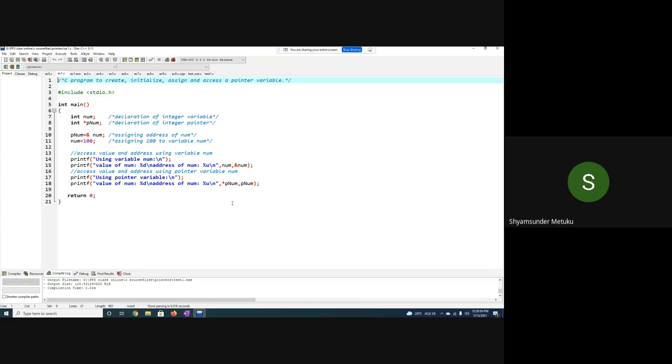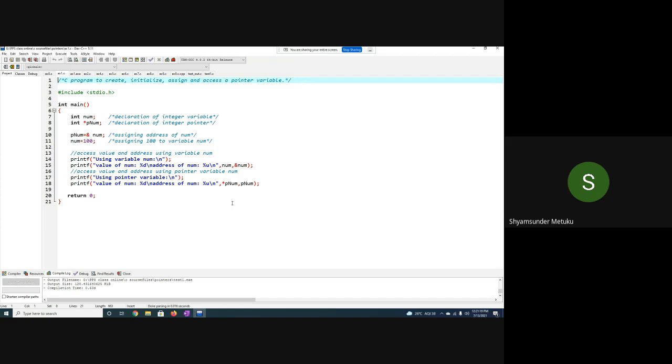Because I can access the value of the number by using the pointer pnum by attaching a star, isn't it? Star will have multiple meanings. When you use the star inside the declaration, it will act as a pointer. When you use the star in an executable statement, it will act as a value. So star pnum indicates the value pointed to by pnum, so it will still remain 100.